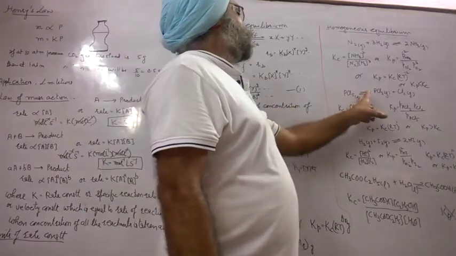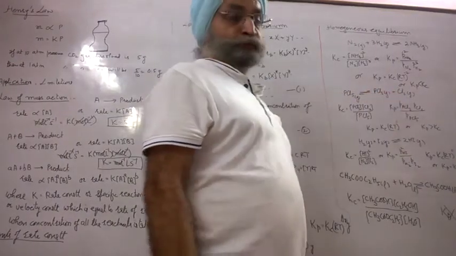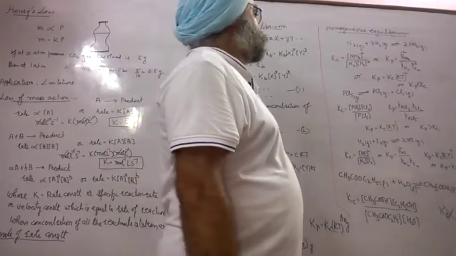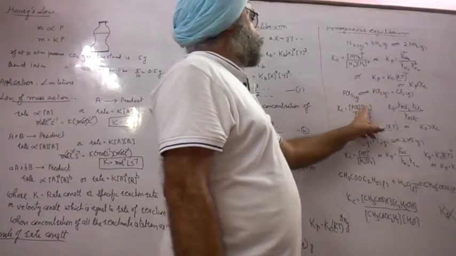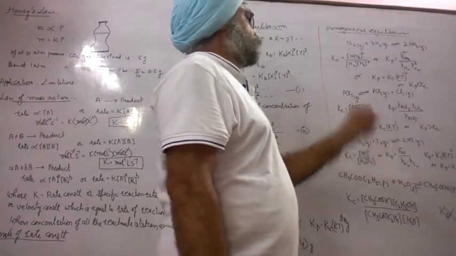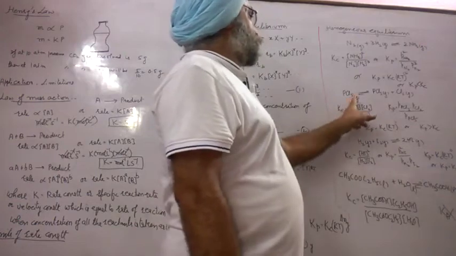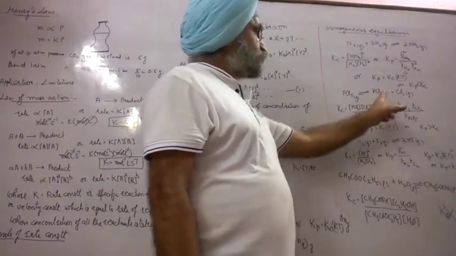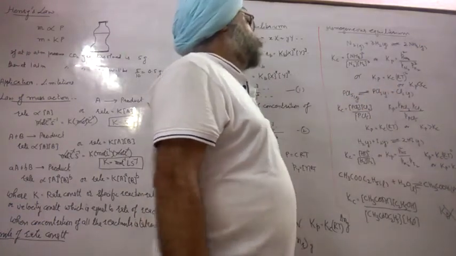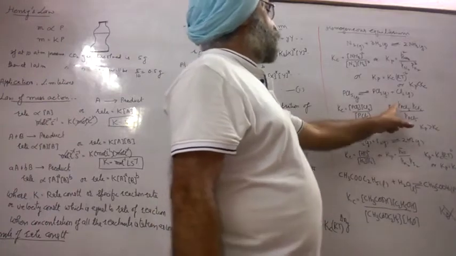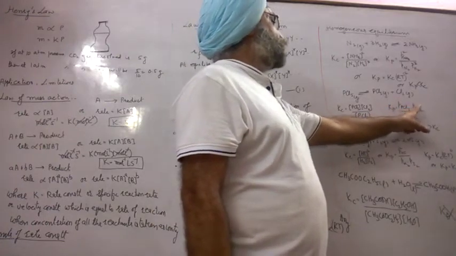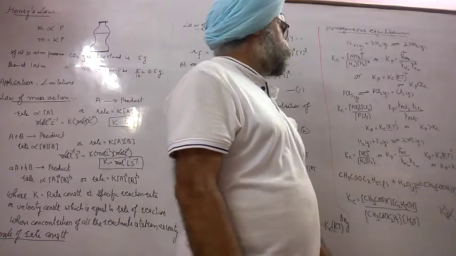Next, PCl5 changes to PCl3 and Cl2. Product concentration over reactant concentration is Kc, all are gases, no coefficient. And Kp is partial pressure of PCl3 into partial pressure of Cl2 over partial pressure of PCl5.